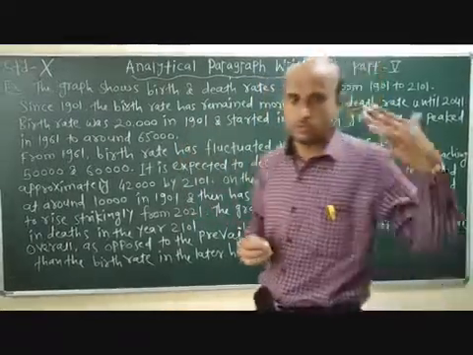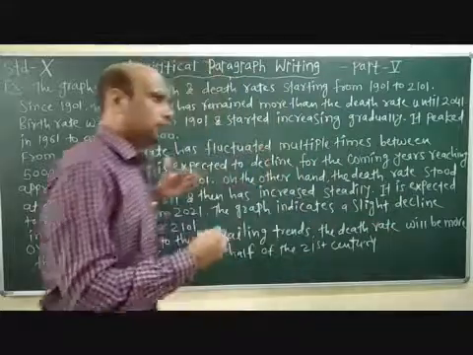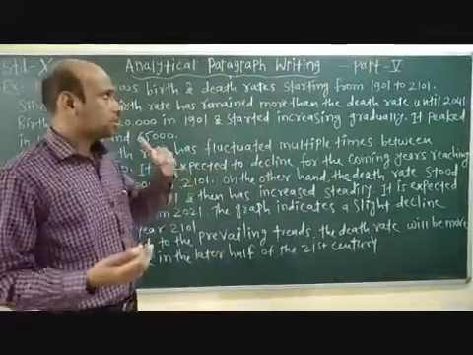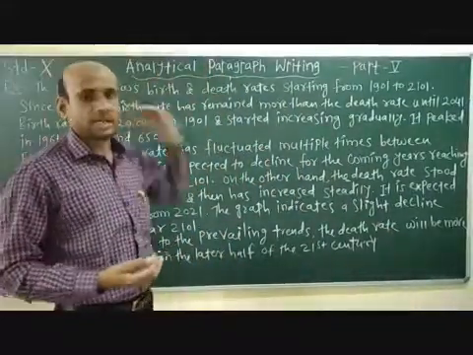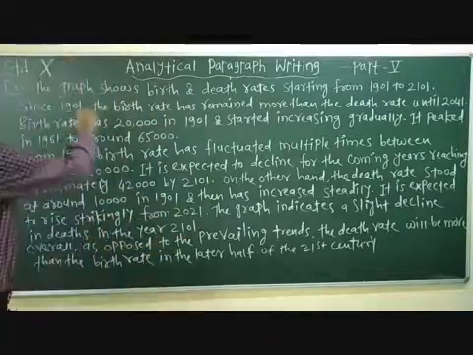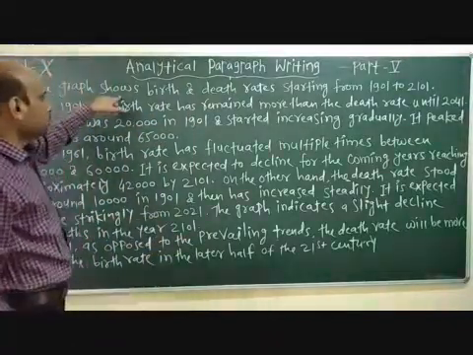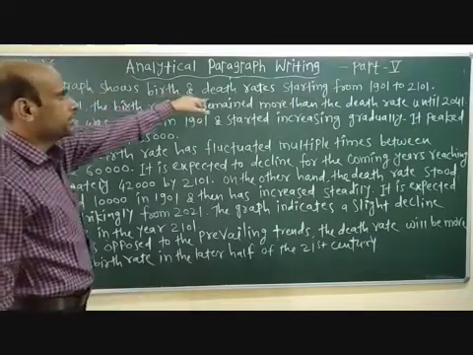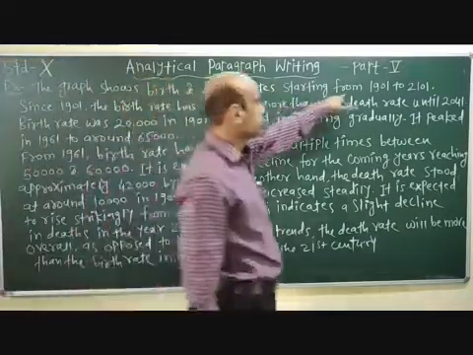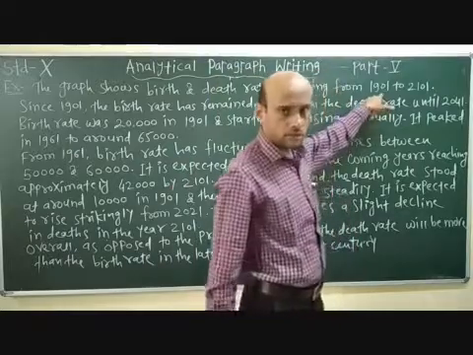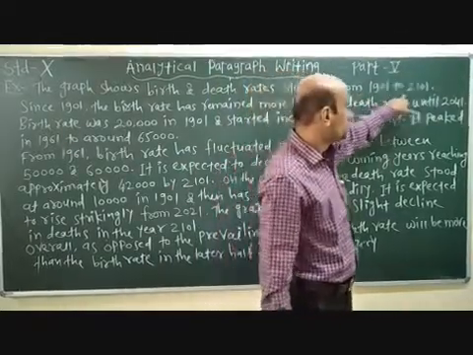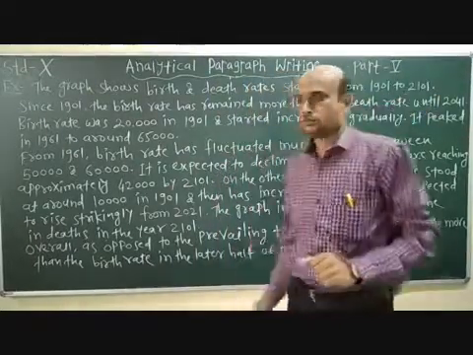See now, we wrote here in this way that we can write our analytical paragraph. Now see, this is the introduction we have done. The graph shows birth and death rates starting from 1901 to 2101.